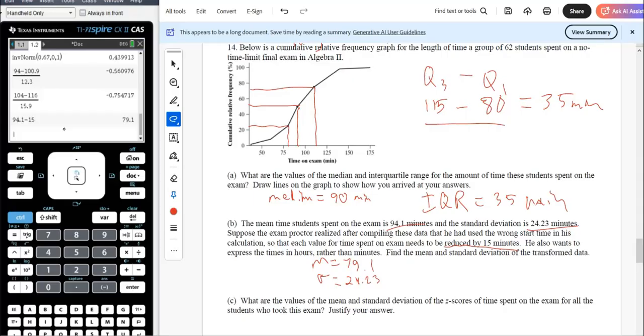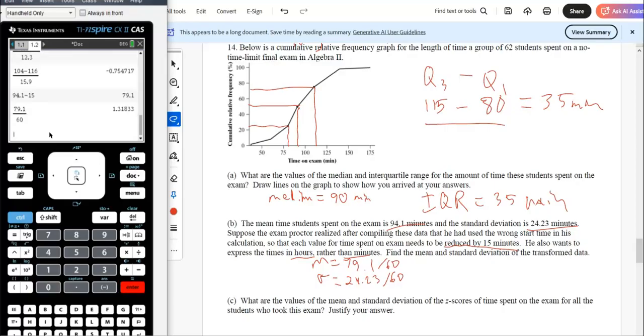Okay, so then what happens? He also wants to express it in hours rather than minutes. So this is minutes. So to convert to hours, I think you divide by 60. So we're going to divide by 60 for this one and divide by 60 for this one. So both those should be affected by division, I think. So 79.1 divided by 60 and 24.223 divided by 60. 0.4038.